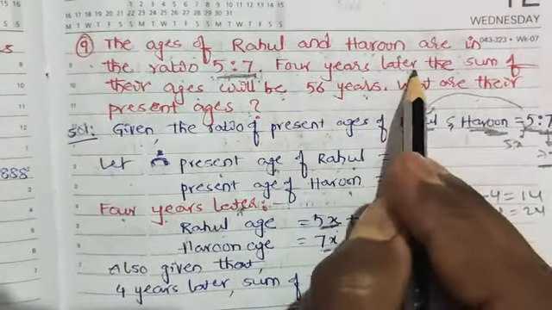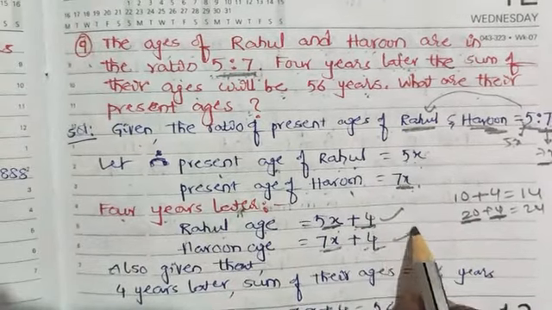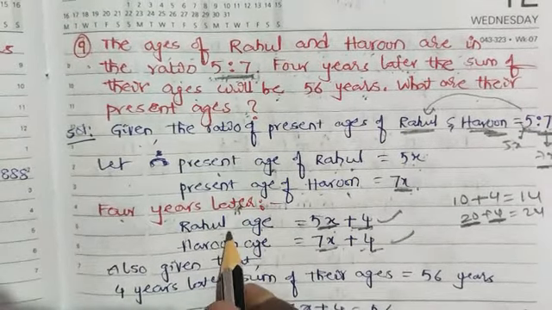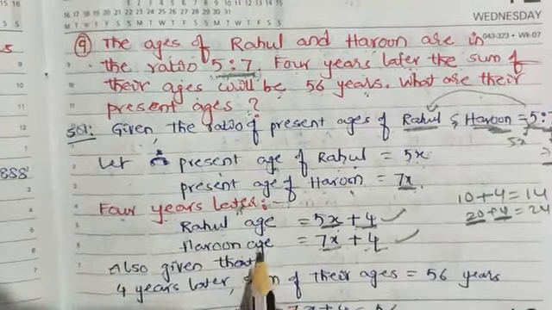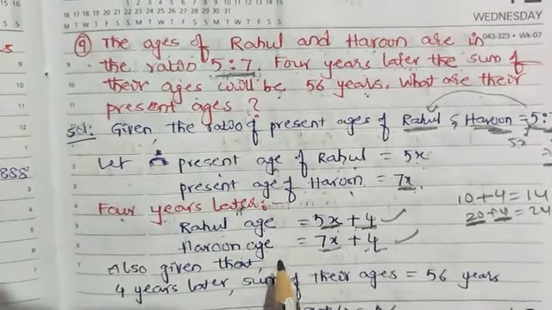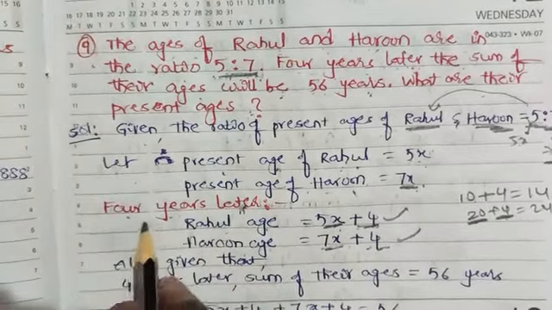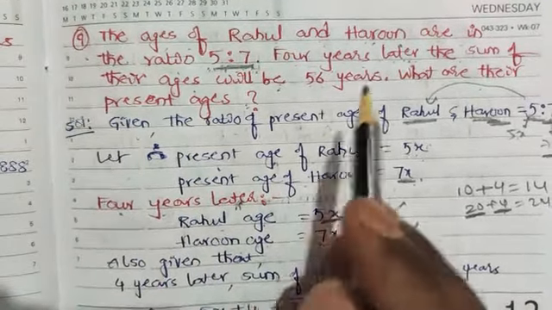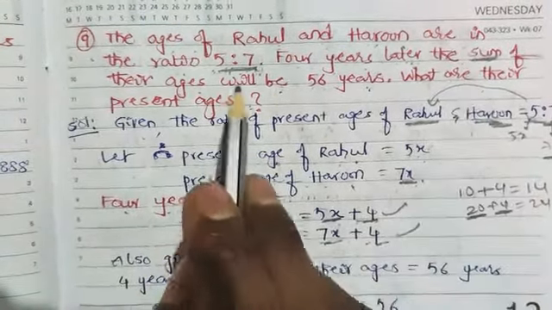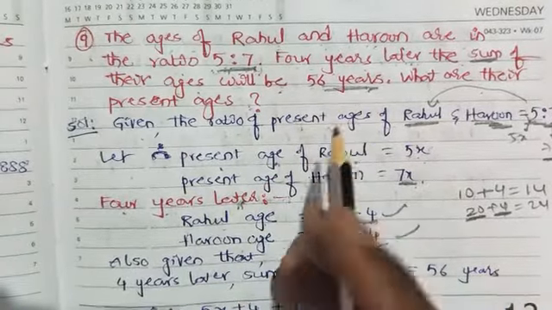Now 4 years later we got those two persons' ages. After getting the ages of those two persons after 4 years, what can we do? The sum of their ages will be 56 years.